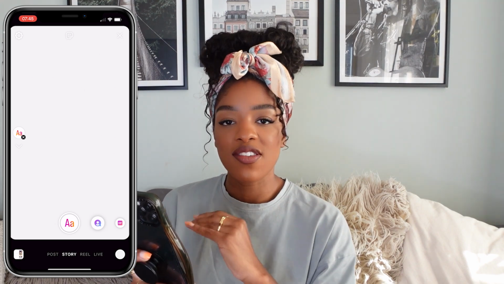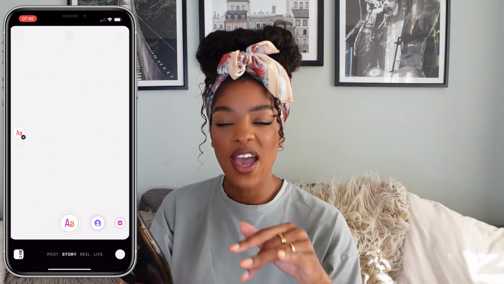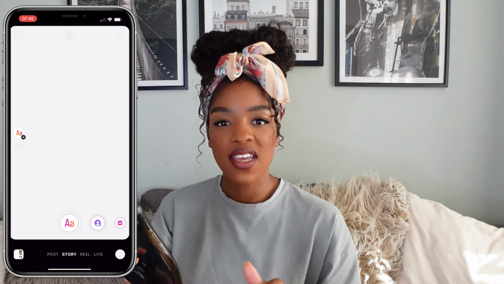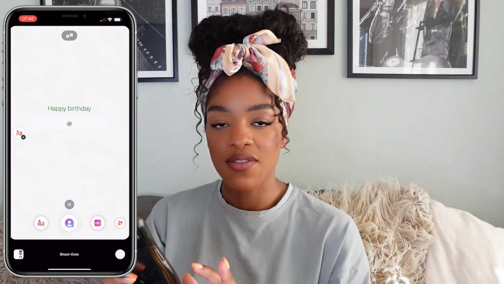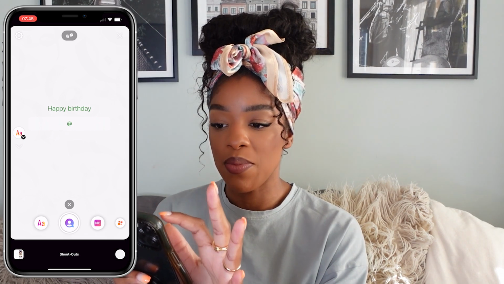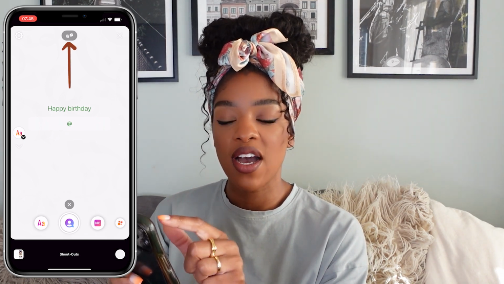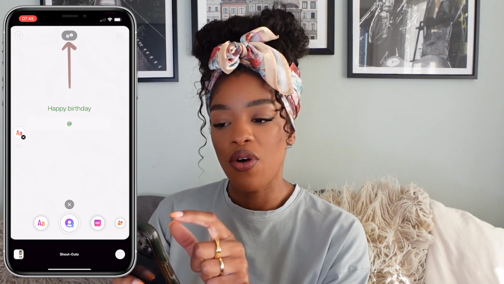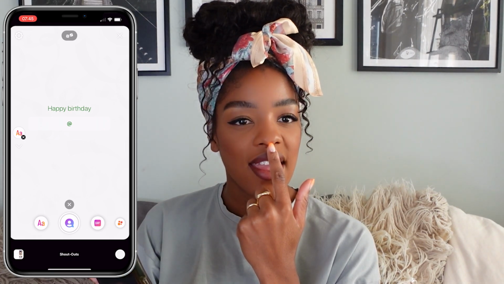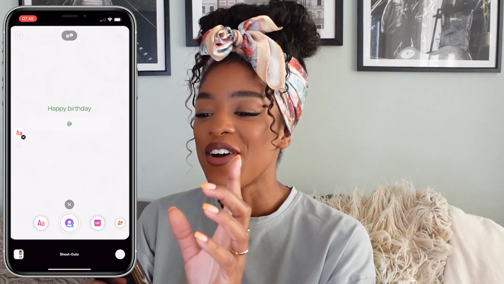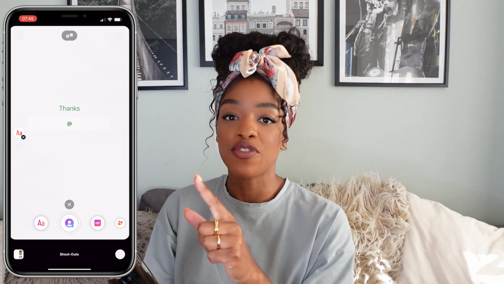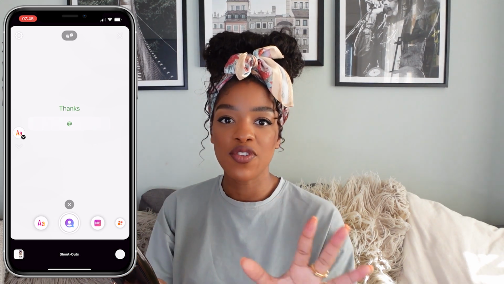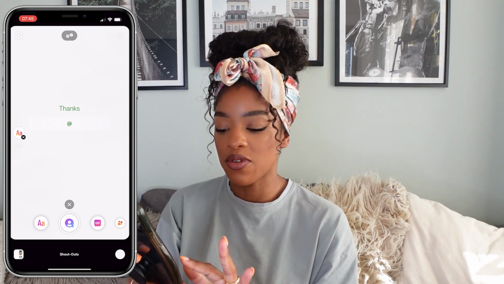So this one is just a blank screen which will allow you to type different things if you wanted, add stickers, add photos, whatever you want. So the next one is for mentions. So it basically just gives you the ability to mention people, maybe say happy birthday. You'll see at the top every now and again it will have this dice. When that appears, you want to click it because it's basically going to shuffle the different story content ideas for you to give you different ideas. So I'll show you that in a little bit more detail in a second.